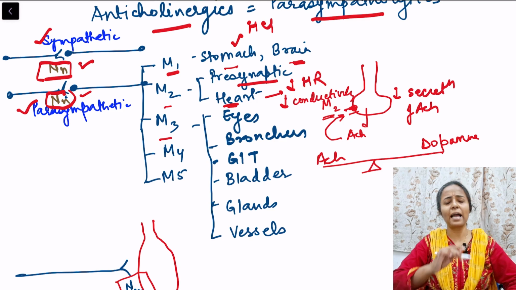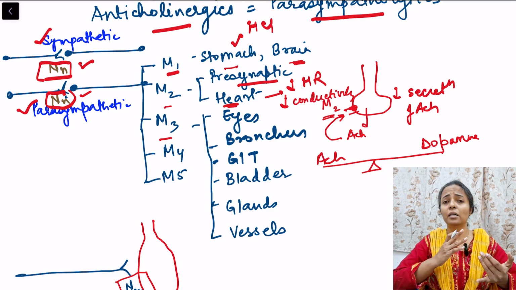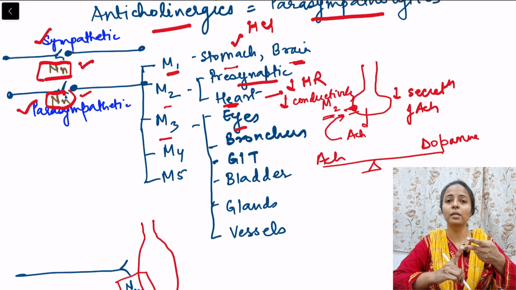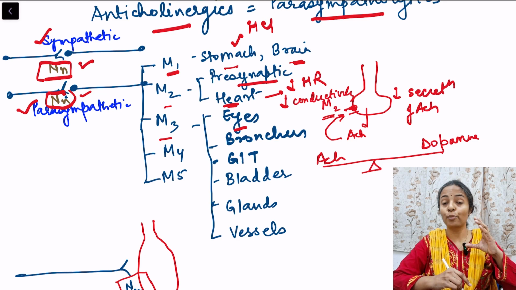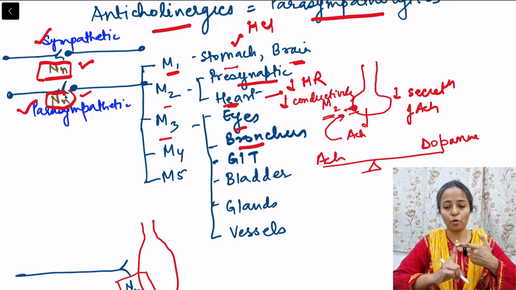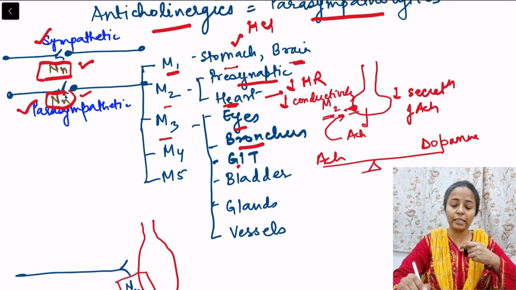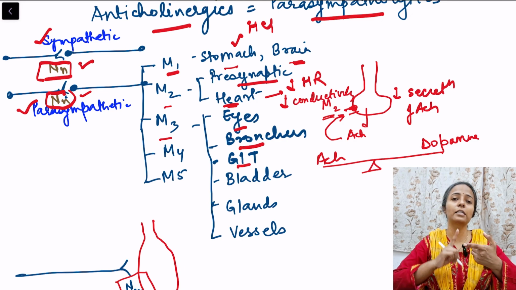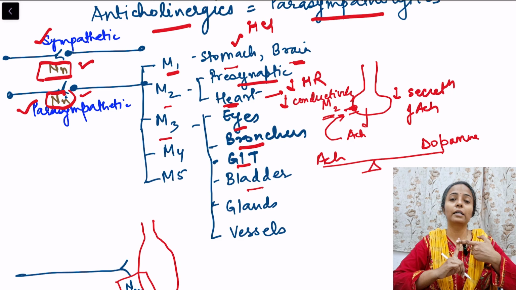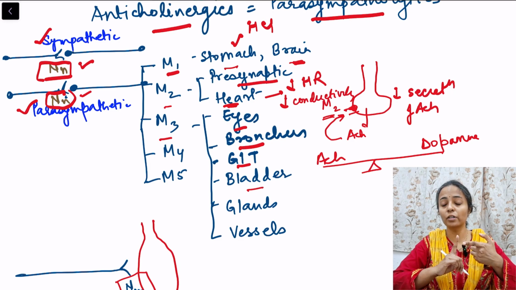Then M3 receptors act on the glands and the various smooth muscles of the body. In the eyes there are two smooth muscles. The sphincter pupillae causes sphincter pupillary constriction, leading to constriction of the pupil. Then there is the ciliary muscle, which causes accommodation of the lens, an increase in curvature of the lens for near vision. In the bronchus, it causes bronchoconstriction and an increase in tracheobronchial secretions. In the GIT, there is an increase in secretion and an increase in motility. In the bladder, again there is an increase in motility, with detrusor muscle contraction and relaxation of the sphincter.